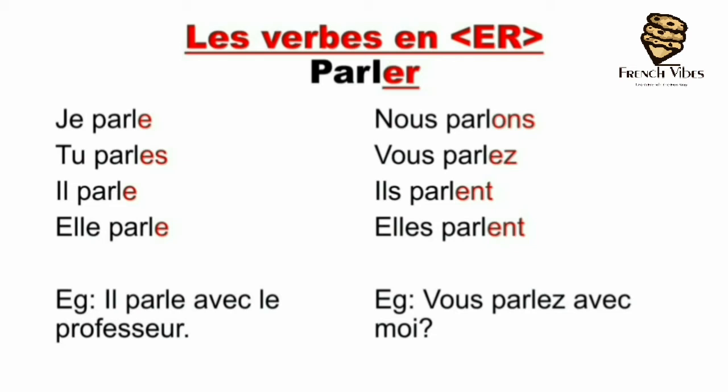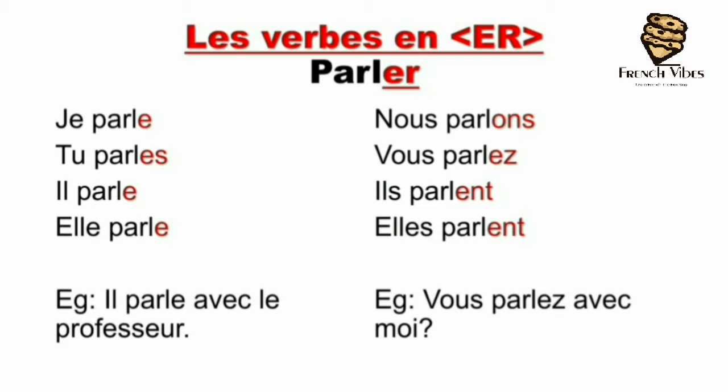Now let's see the examples. The first example says, il parle avec le professeur. Which means he speaks with the professor or he is speaking with the professor. So here avec means with.